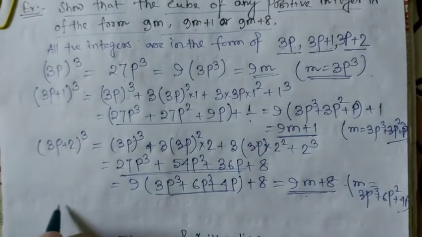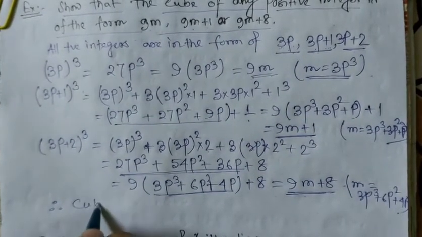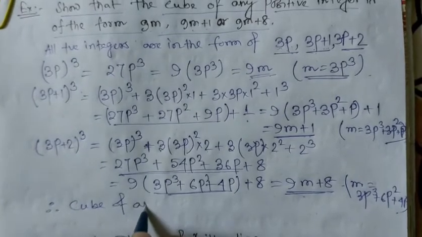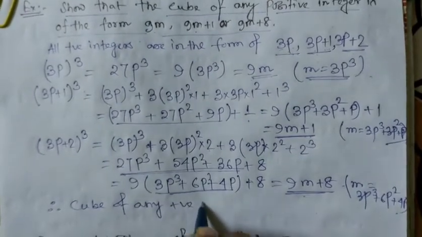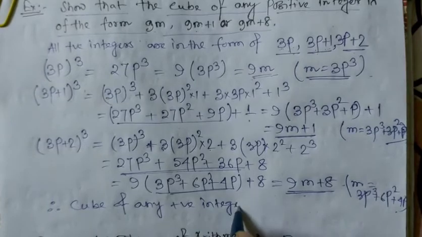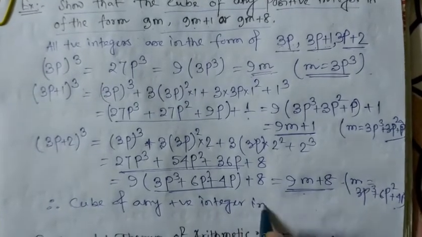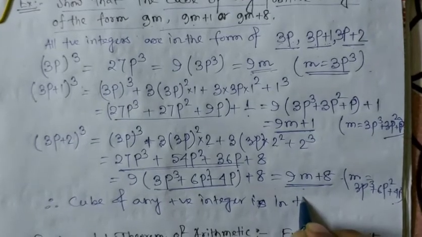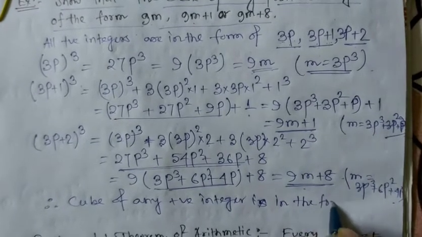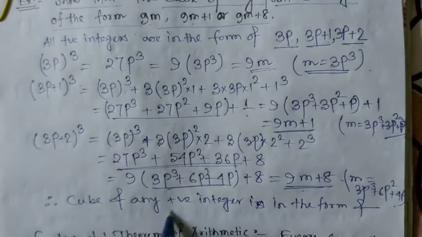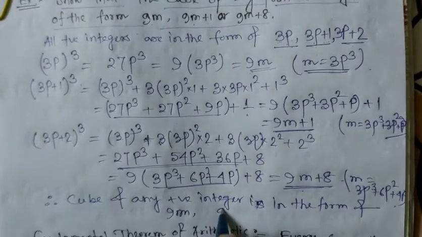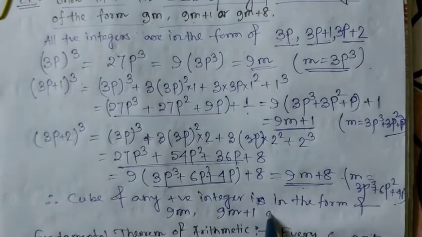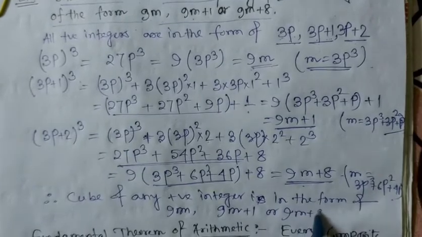So that's why the cube of any positive integer is in the form of 9m or 9m plus 1 or 9m plus 8.